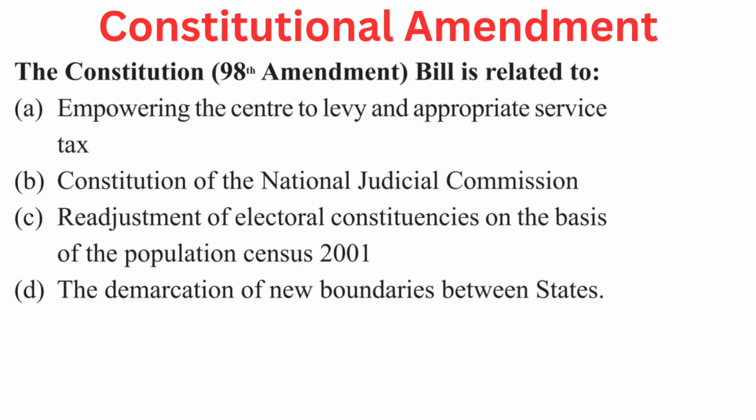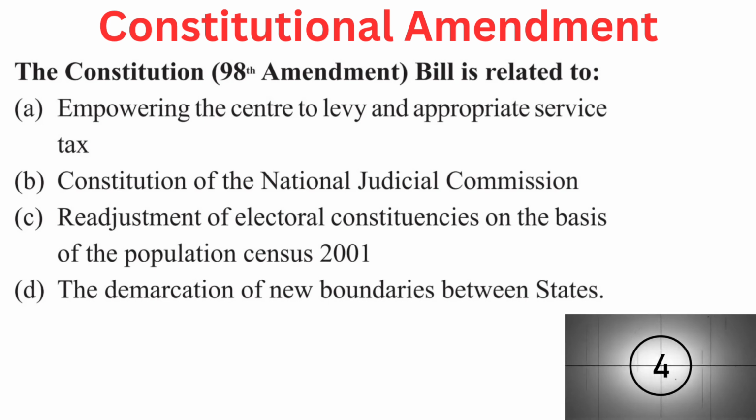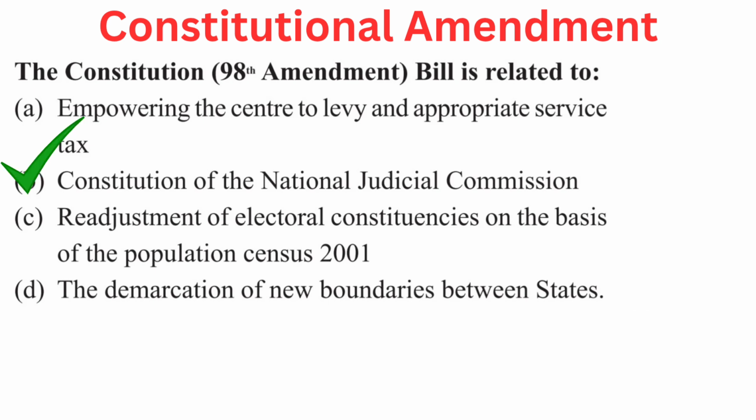Your question is: the Constitution 98th Amendment Bill is related to. Your options are A. Empowering the Centre to levy and appropriate service tax, B. Constitution of the National Judicial Commission, C. Readjustment of electoral constituencies on the basis of the population census 2001, or D. The demarcation of new boundaries between states. Right answer is B. Constitution of the National Judicial Commission.